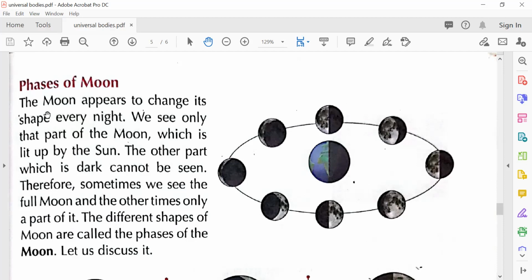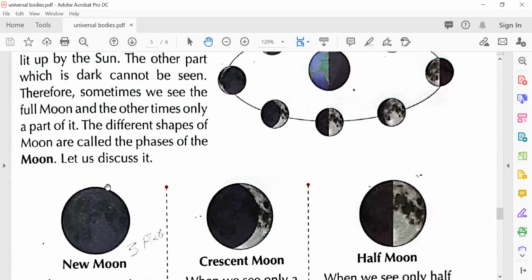So what it is saying is that the moon appears to change its shape every night. We see only that part of the moon which is lit up by the sun. The other part which is dark cannot be seen. Therefore, sometimes we see the full moon and other times only a part of it. The different shapes of the moon are called the phases of the moon. What are the different shapes called? Phases of the moon. Phases. P-H-A-S-E-S.